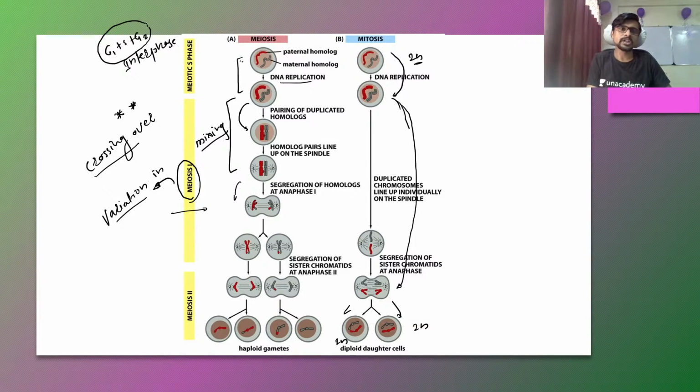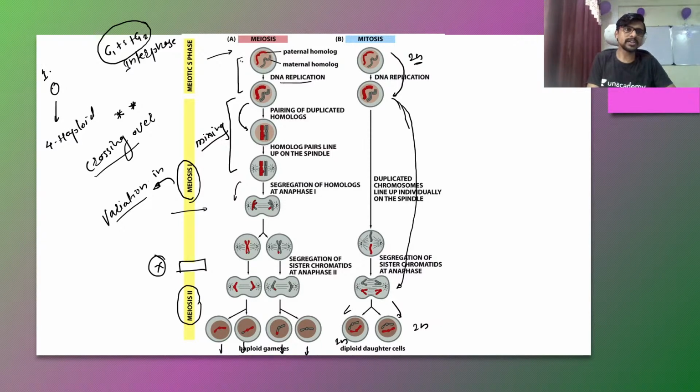So in the second division, that is meiosis 2, and the first division, meiosis 1, there should be one phase, an interphase, but the interphase is absent between meiosis 1 and meiosis 2. That's why the cell which is the result of meiosis 1 again enters into division, and it results again in two cells. So the one cell, the mother cell, is divided into four haploid cells. In meiosis, one cell is divided into four haploid cells.